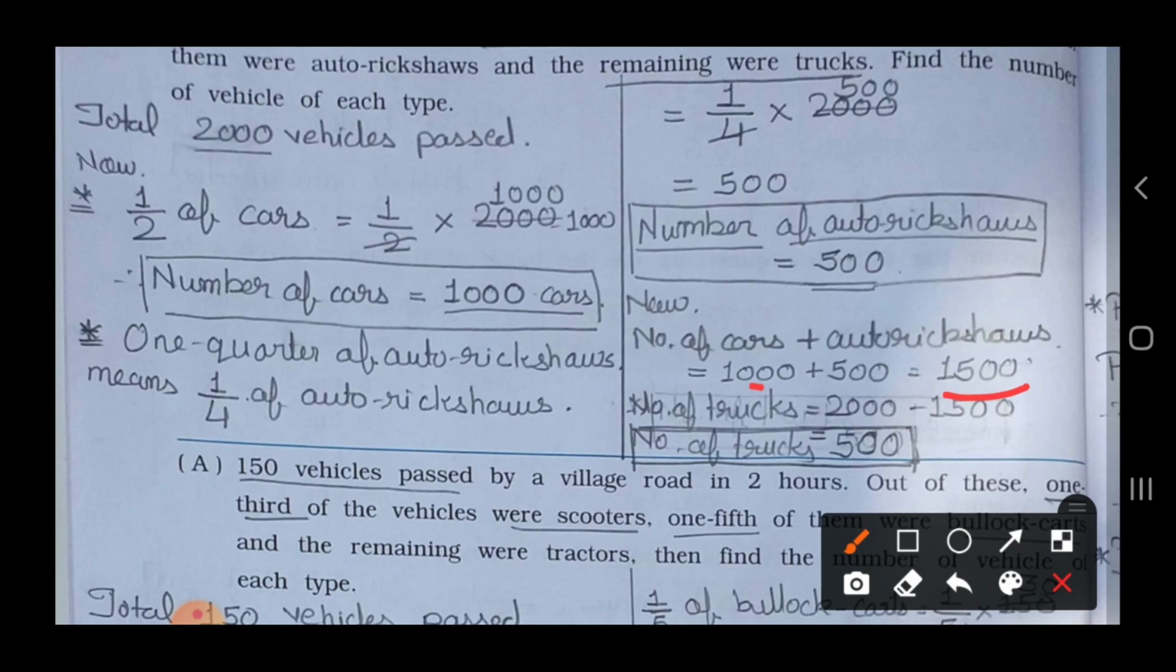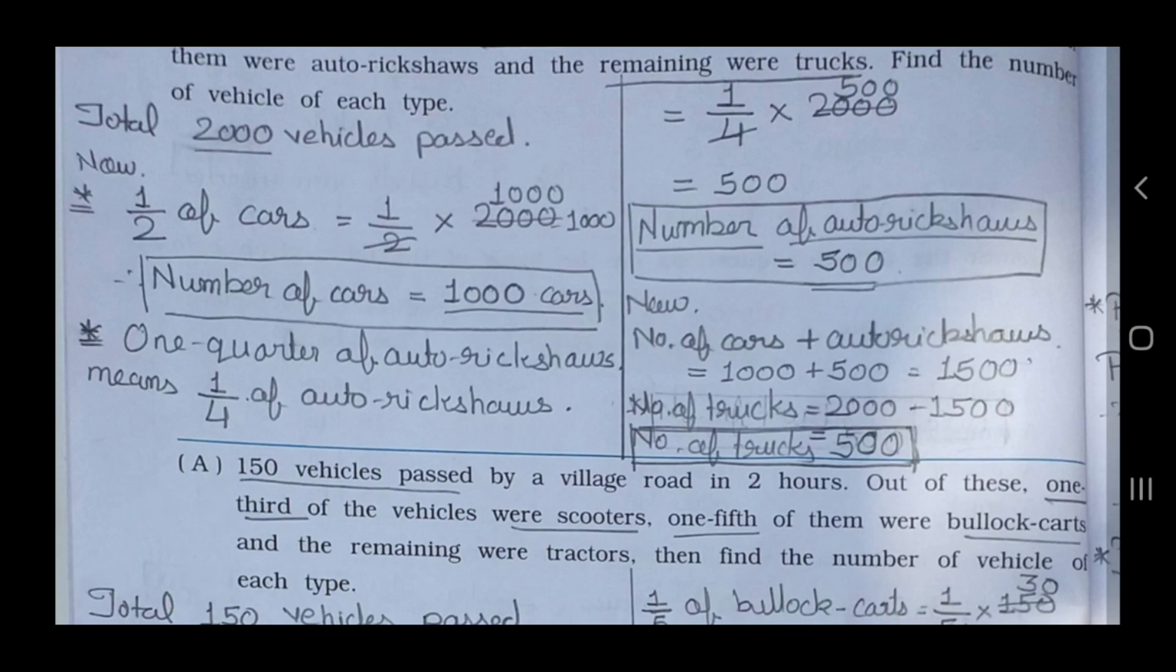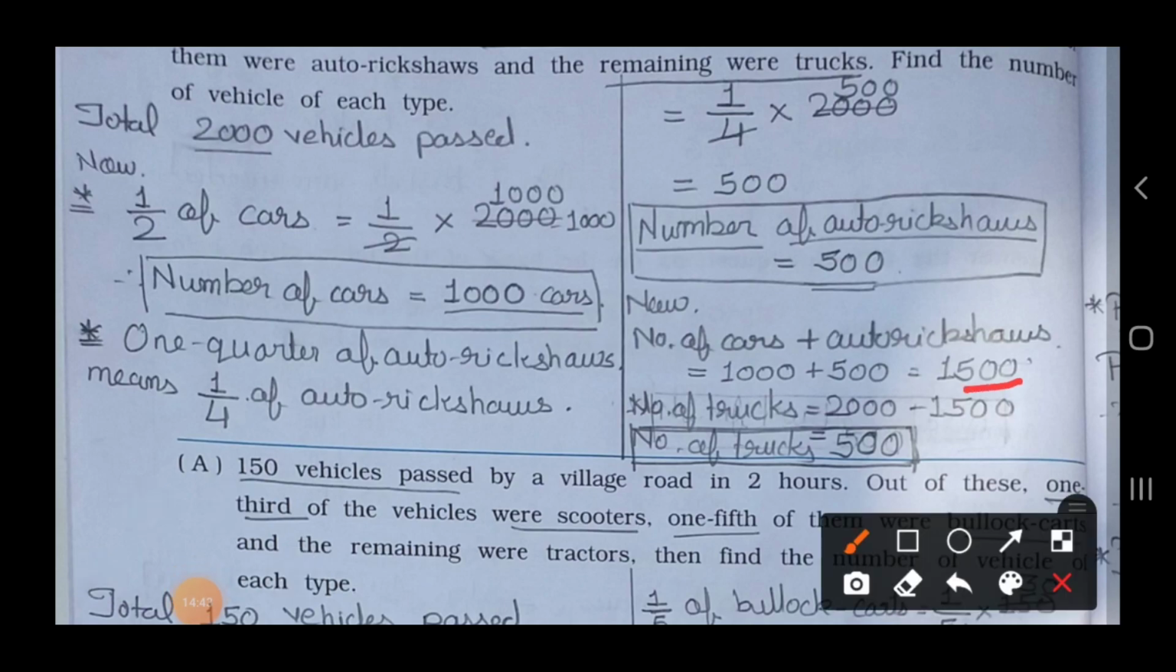Now the remaining were trucks. So number of trucks is equal to 2000 minus 1500. 2000 minus 1500 is 500. So number of trucks is 500. So your answer is: number of cars is 1000 cars, number of auto rickshaws is 500 auto rickshaws, and number of trucks is 500 trucks.